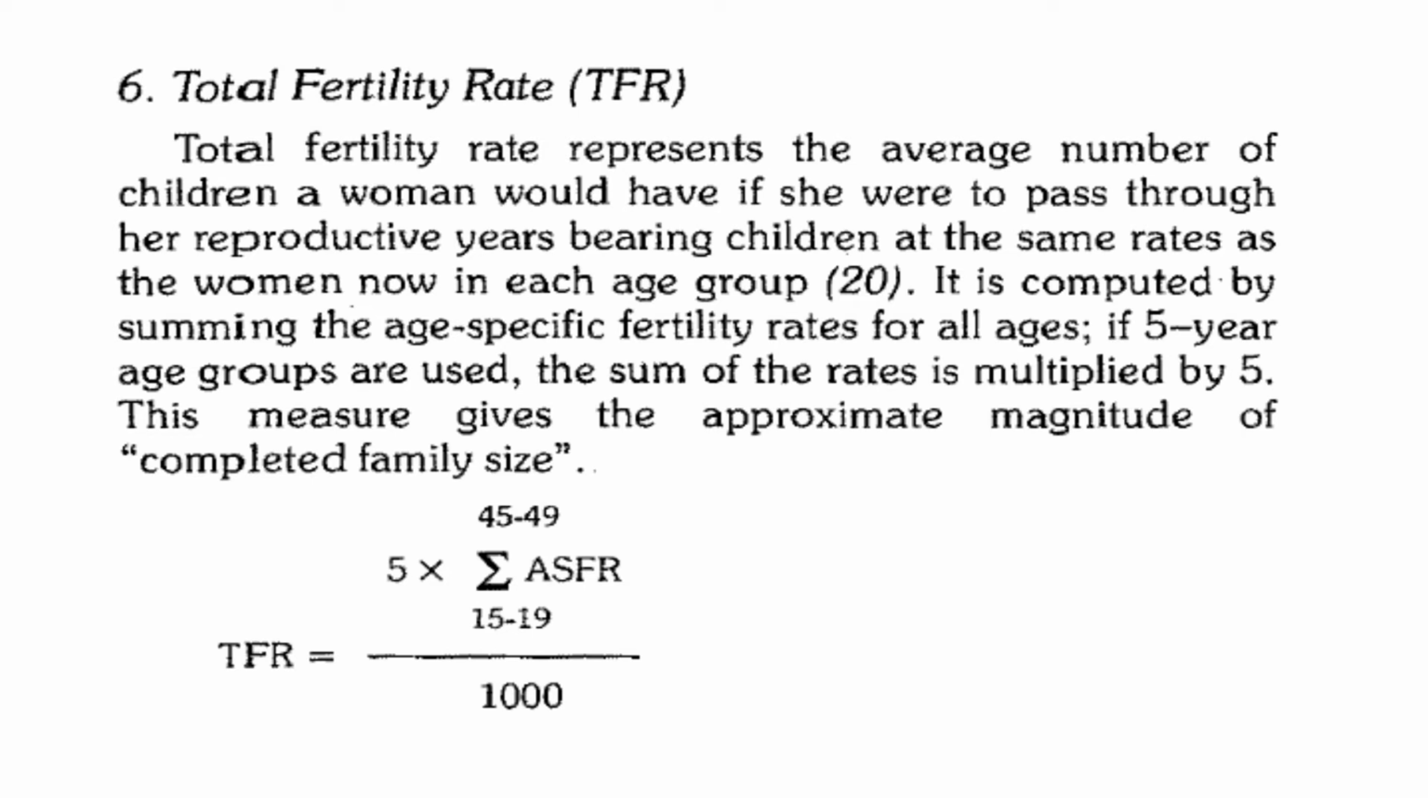If 5-year age groups are used, the sum of the rates is multiplied by 5. The measure gives the approximate magnitude of the completed family size. So TFR is calculated as 5 multiplied by the sum of age specific fertility rates, which start from 15 to 19, 20 to 24, and the last is 45 to 49, divided by 1000. So this is the total fertility rate. It gives the total number of children of a woman in a particular area.